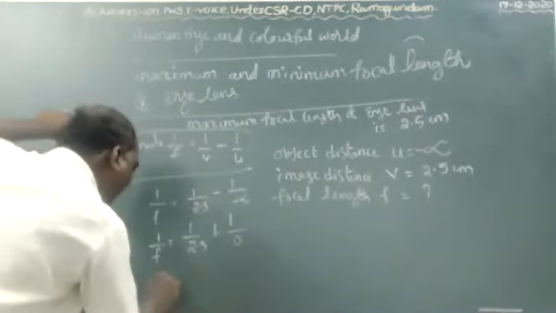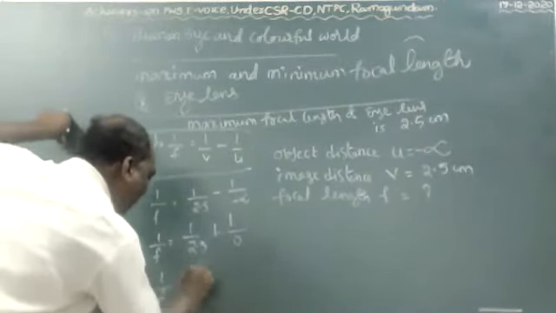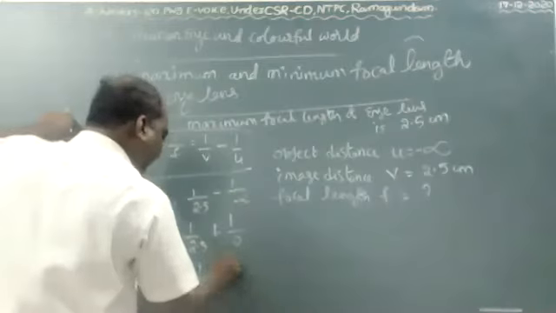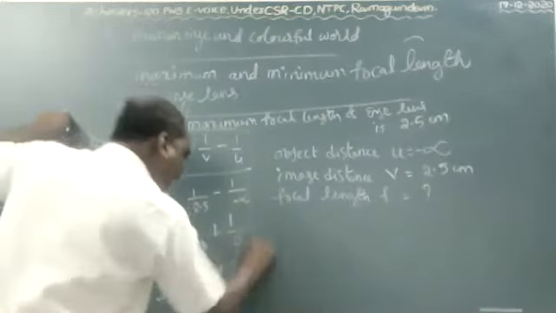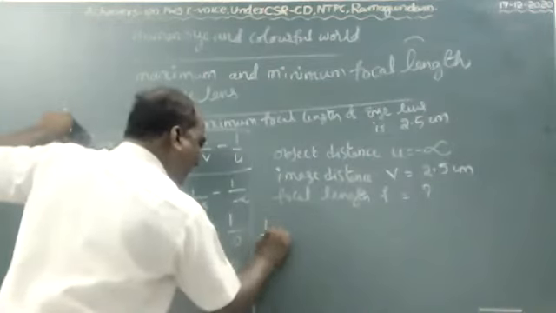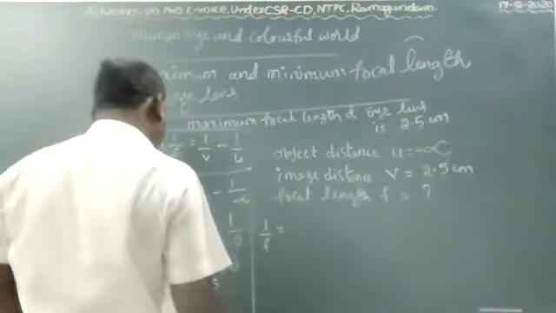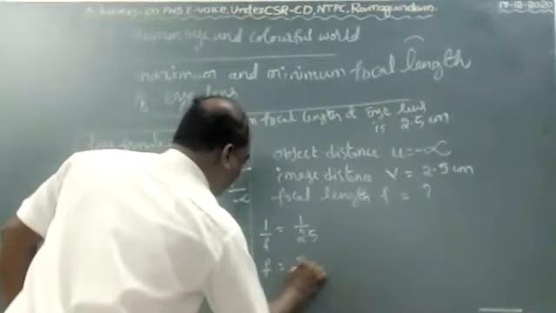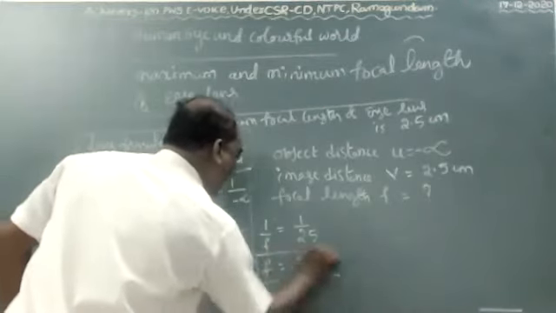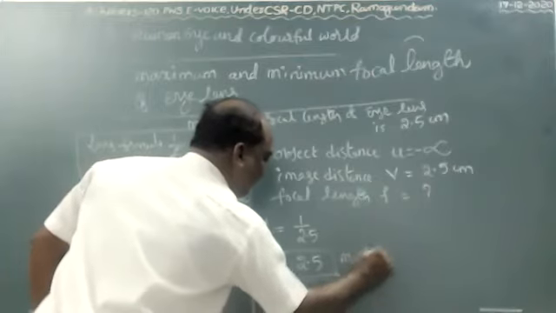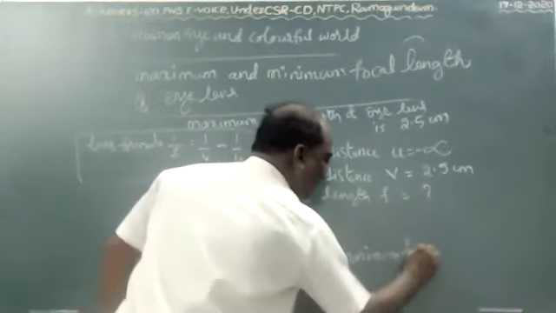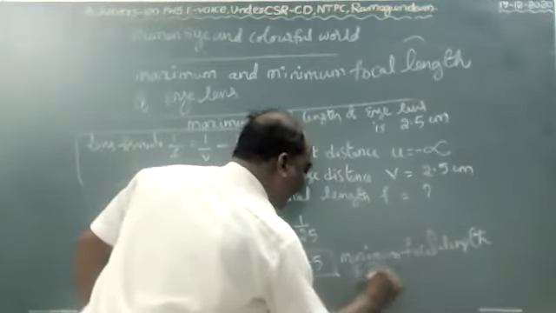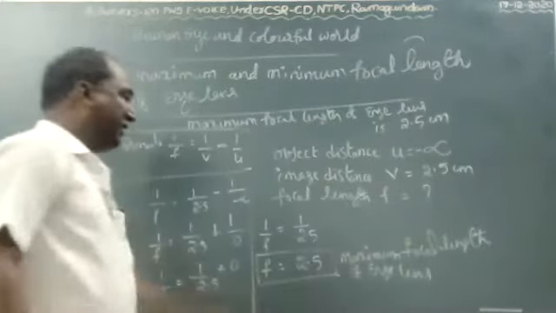So now 1 by f equals 1 by 2.5, since 1 by infinity is 0. Then f equals 2.5. It is the maximum focal length of the eye lens. Maximum focal length of the eye lens is 2.5 centimeters.